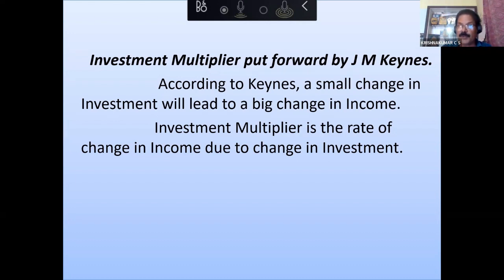This will motivate the producers to increase production. More people will get employment. When they are increasing production, they will employ more people. More income will be generated. Economy can slowly go back to the equilibrium position, or slowly come out of the depression.